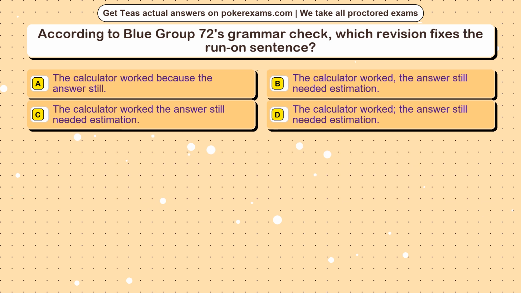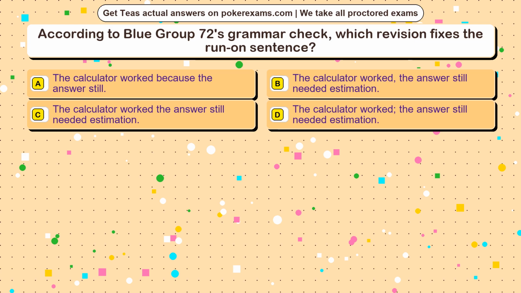Question 24. According to Blue Group 72's grammar check, which revision fixes the run-on sentence? Option A. The calculator worked because the answer still. Option B. The calculator worked, the answer still needed estimation. Option C. The calculator worked, the answer still needed estimation. Option D. The calculator worked, the answer still needed estimation.